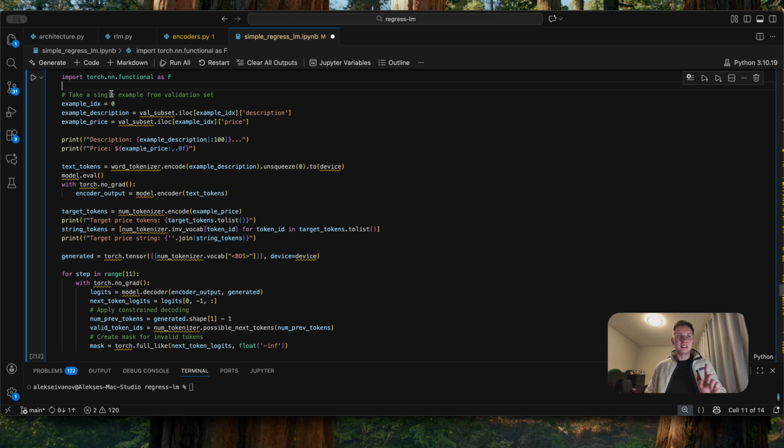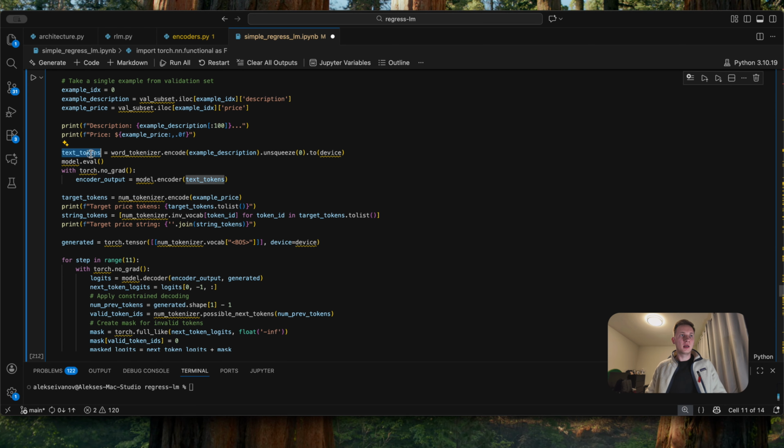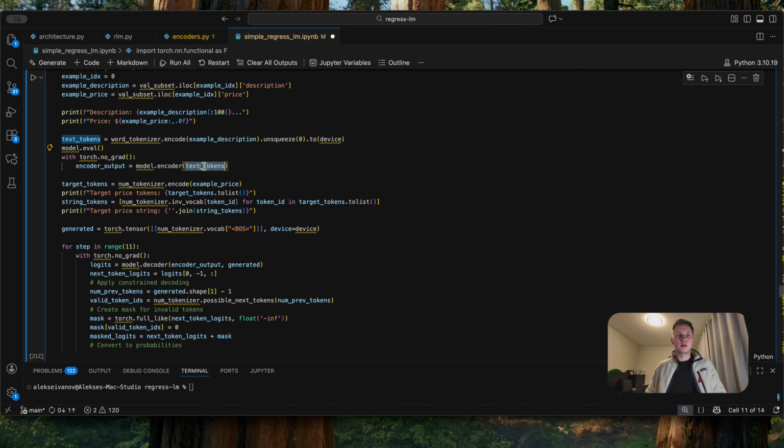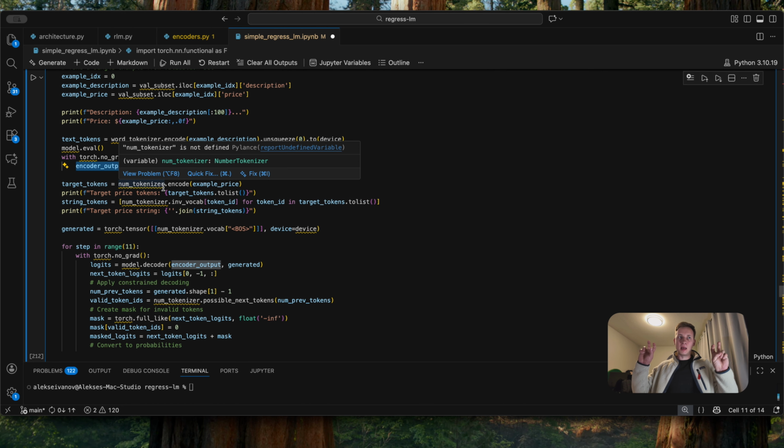So let's test a single example from a validation set. We got the example description and the example price. We printed before we process it. Then we got the text tokens, so we processed the example description in text, and then we used our word tokenizer to encode it. So we got our tokens. We put the model in the evaluation mode, and then we ran the single example through the encoder. So we got the memory.